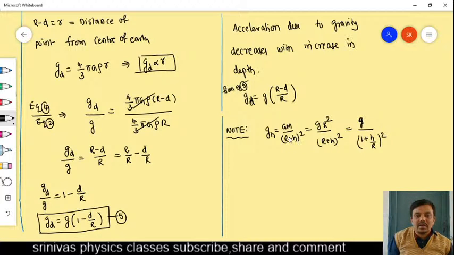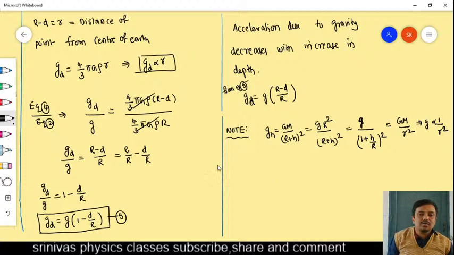From this we write: when height increases, g decreases. If R plus H is considered as R, from this GM by R square, we write here g_H is inversely proportional to R square. g is inversely proportional to R square, we have to write.